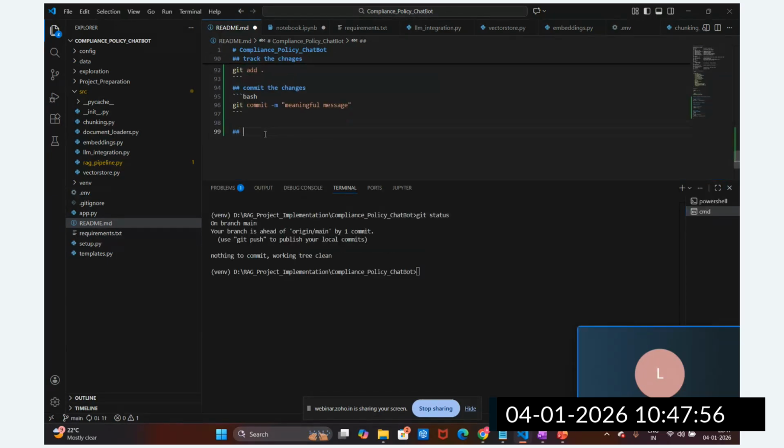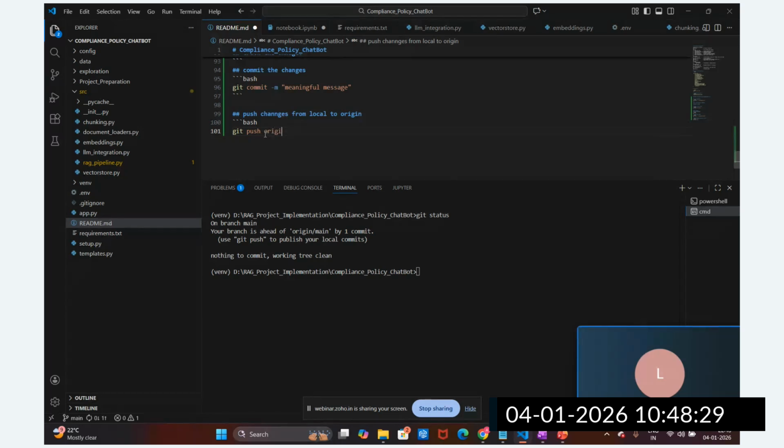So I need to push changes from local to origin, right? Origin means GitHub, right? So how do I push? There is a command. Okay, what is the command? Git push. Okay, we have to push to origin, from the main branch.